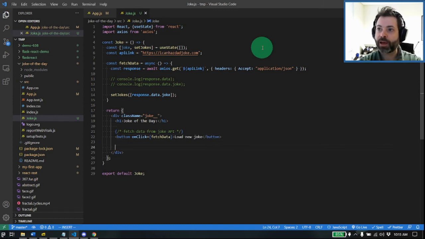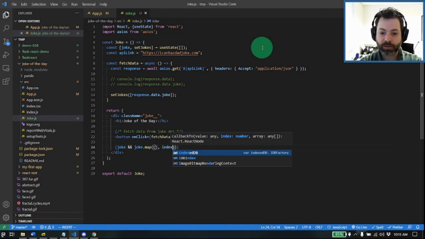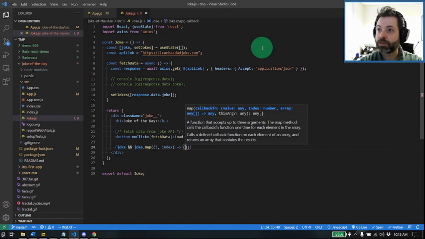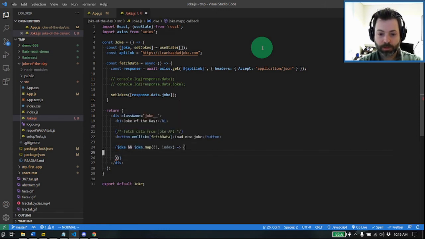And now we're going to have kind of a slight if statement here. So if we have a joke and we map it, joke.map, j, index, parenthesis, arrow function. Okay, so this is going to be our first line here.